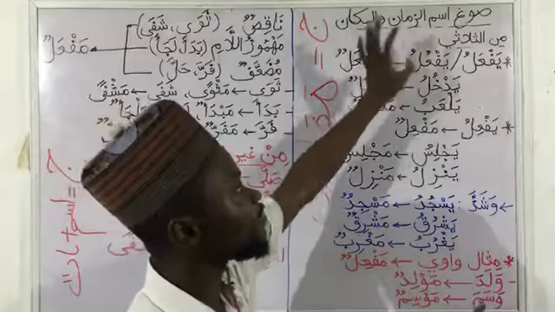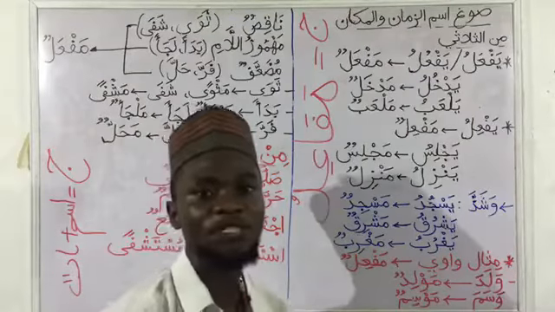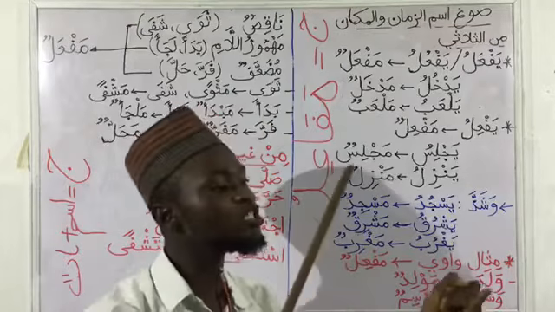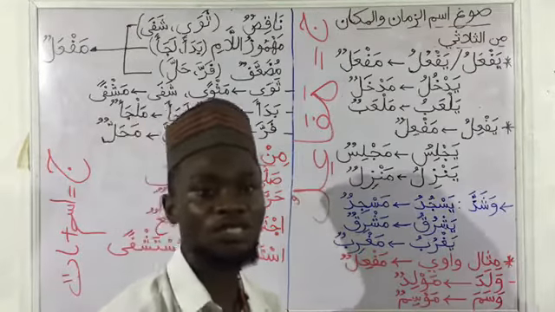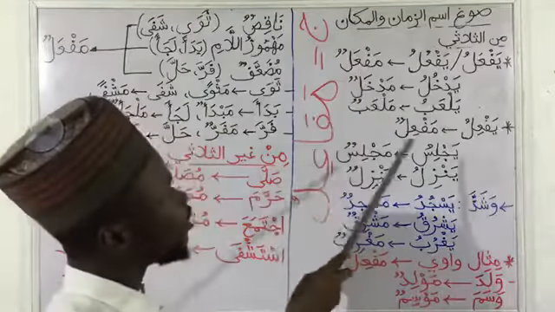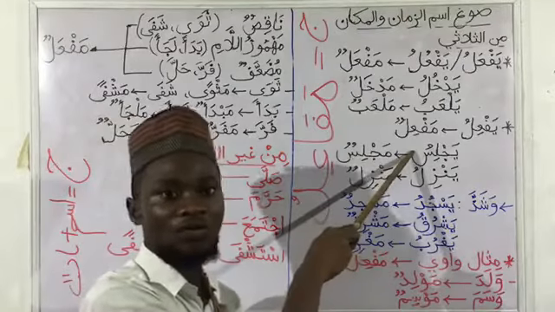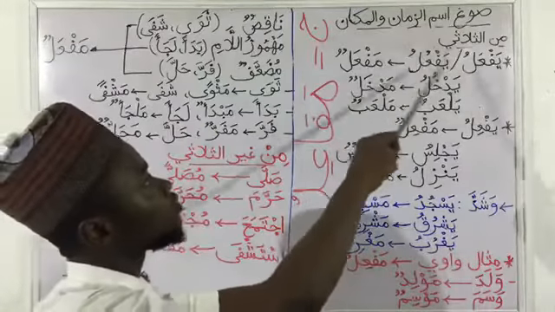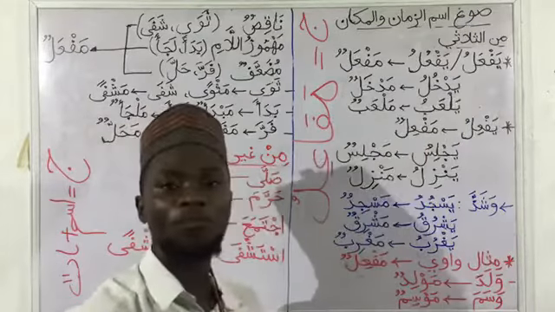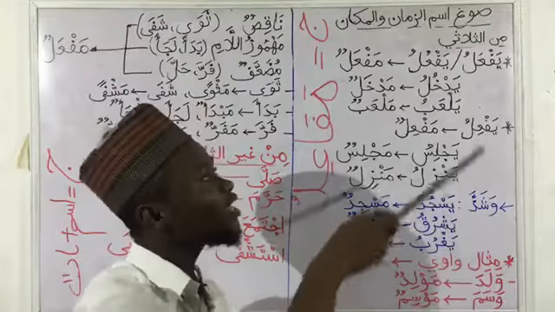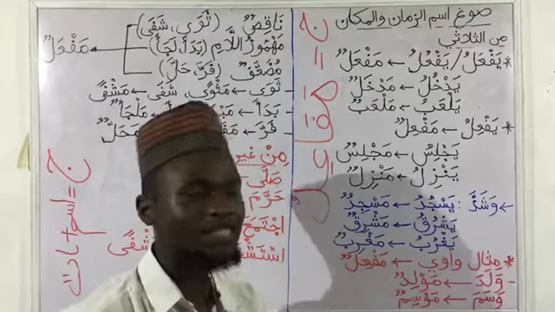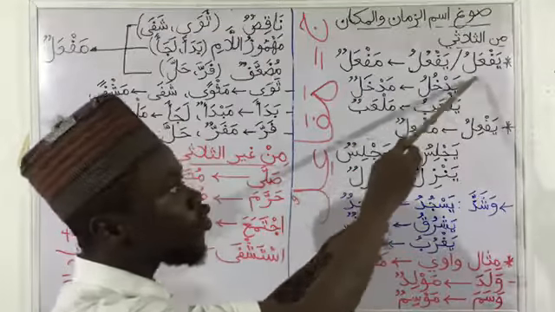Here we have 3-lettered verbs first. In 3-lettered verbs, we can have Ismu Zaman and Makaan derived in two forms using the maf'alun scale or the maf'ilun scale. That is, we have maf'alun, where the ainul fi'l takes fatha, or maf'ilun, where the ainul fi'l takes kasra. So the first one, maf'alun, is when our mudaari is from yaf'alu or yaf'ilu. When the mudaari of the 3-lettered verb we are considering is yaf'alu or yaf'ilu.